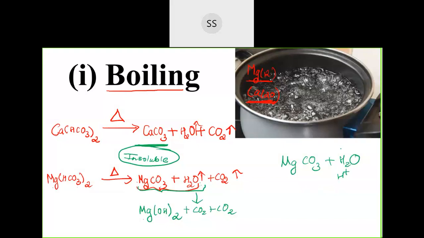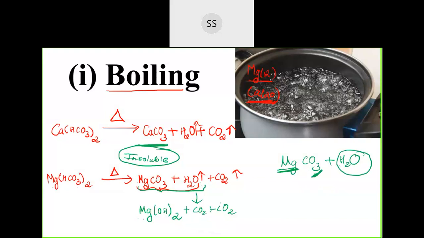Because magnesium, if it has to combine with OH, requires 2 OH minus. So you can combine directly like that. 1 magnesium with 1 oxygen from here, and then 1 oxygen from here and 2 hydrogen. So like that we got Mg(OH)2, plus the remaining is carbon dioxide. So CO2 will escape out.